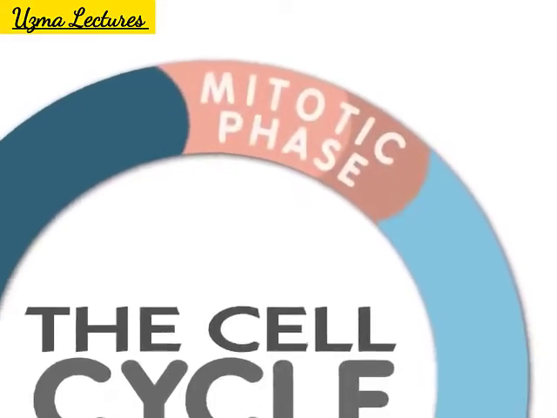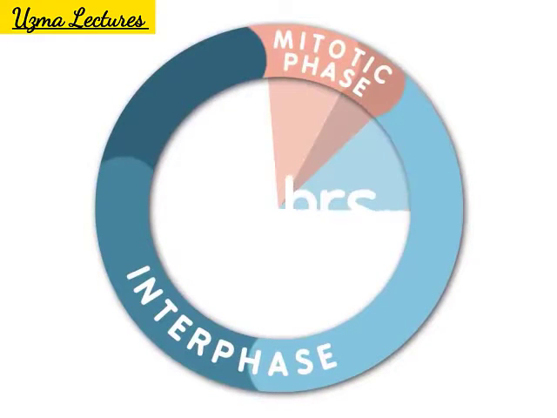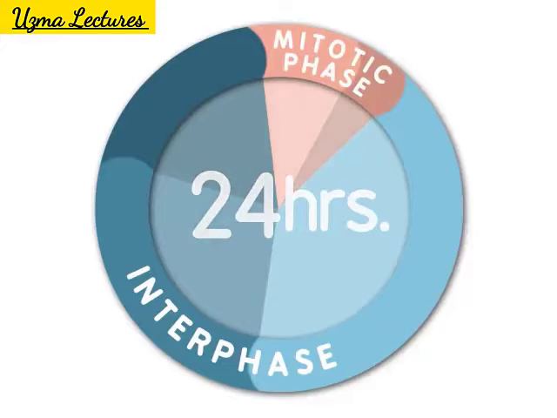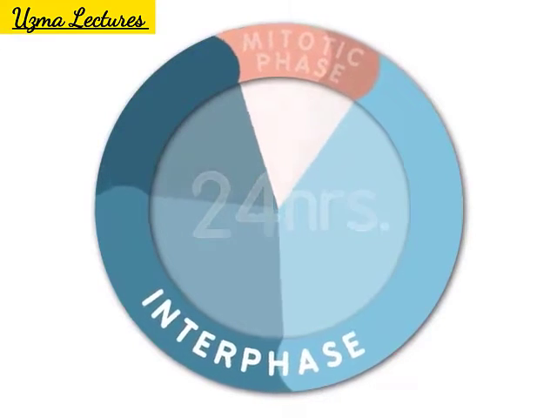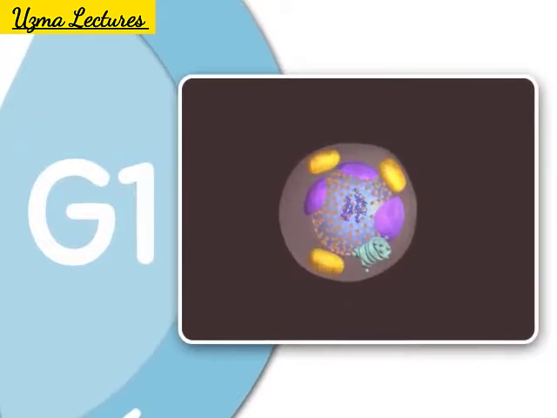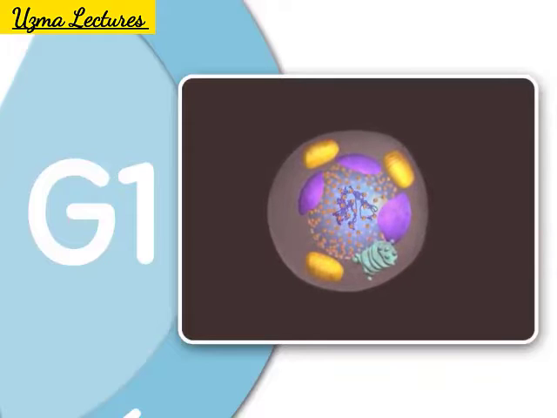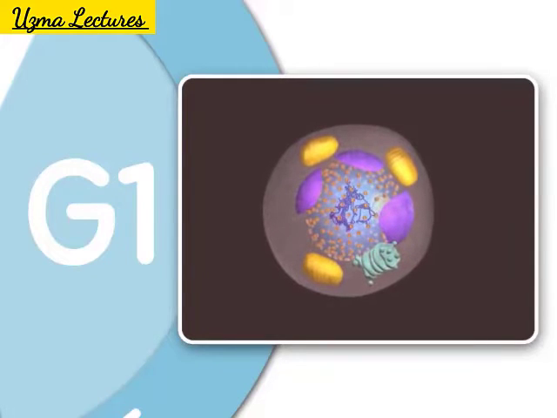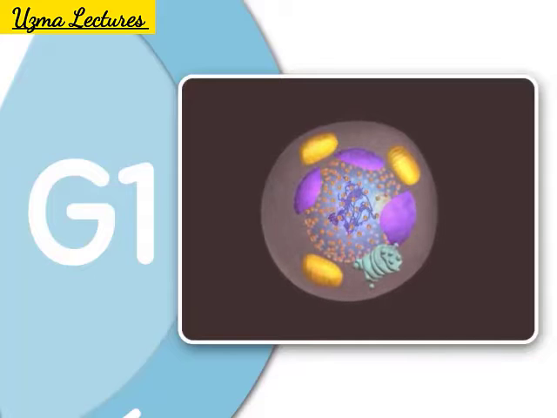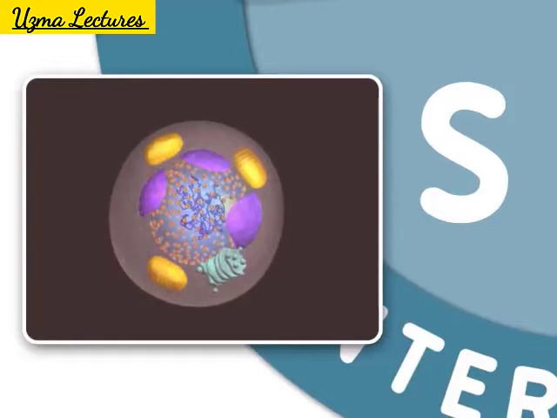Mitosis is only one part of what is called the cell cycle. For many eukaryotic cells, a cell is duplicated every 24 hours. Most of the life of a cell is spent in the interphase. The interphase consists of three stages: G1, S, and G2. G1, or gap 1, is the first growth phase of interphase. In G1, the cell grows to nearly its full size and performs many of its specific biochemical functions that aid the organism. The next is the S or synthesis phase. This is important because it's during the S phase that the DNA in the nucleus is replicated.